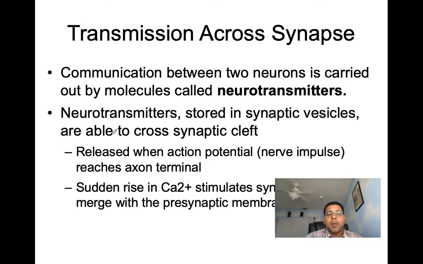So here, before the neurotransmitter gets released, in the axon terminal, you have a sudden rise of calcium. And that sudden rise in calcium is going to stimulate those synaptic vesicles, the little vesicles I drew in, to merge with the presynaptic membrane. So that way they can release their neurotransmitters.